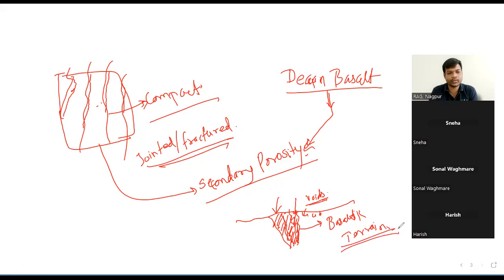Hence the areas lying near the basaltic or igneous terrain always lack groundwater.